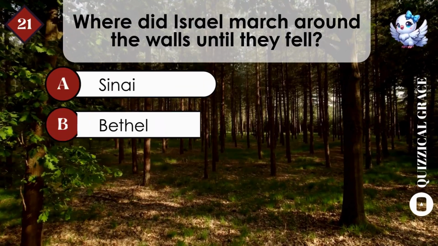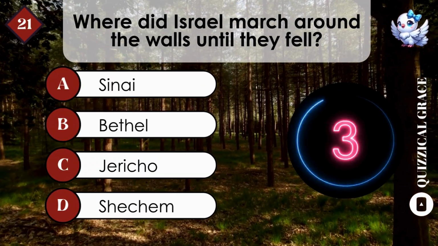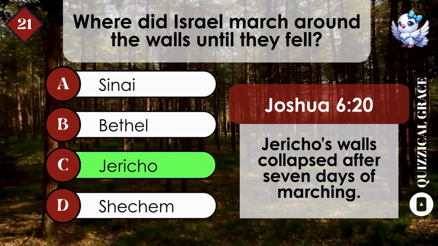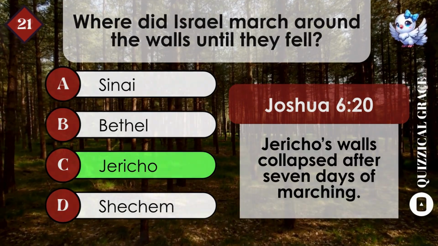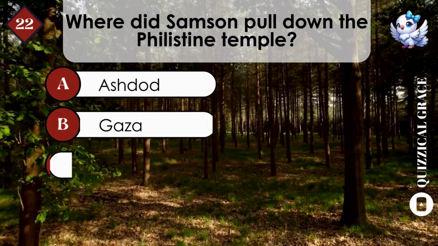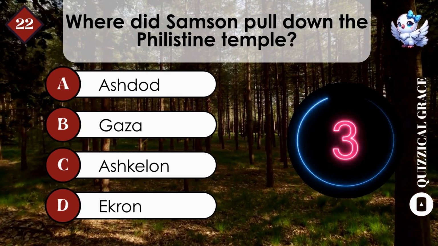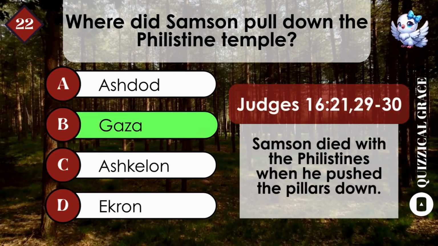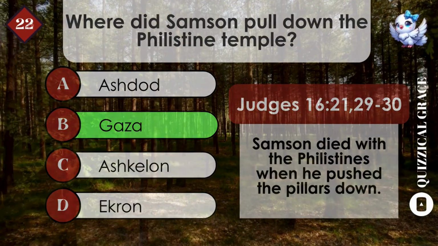Where did Israel march around the walls until they fell? C. Jericho. Jericho's walls collapsed after 7 days of marching. Where did Samson pull down the Philistine temple? B. Gaza. Samson died with the Philistines when he pushed the pillars down.